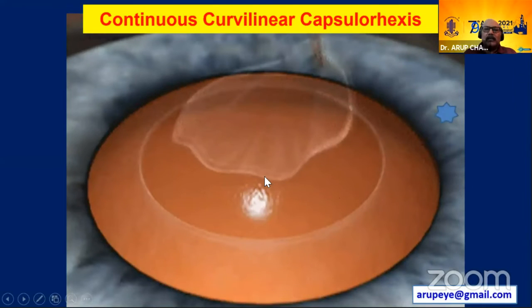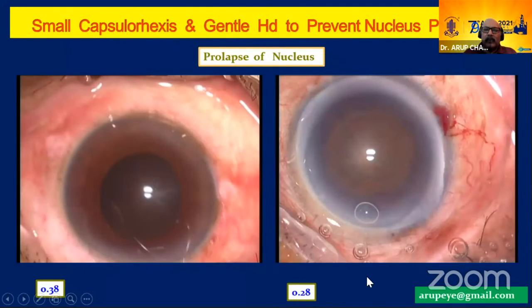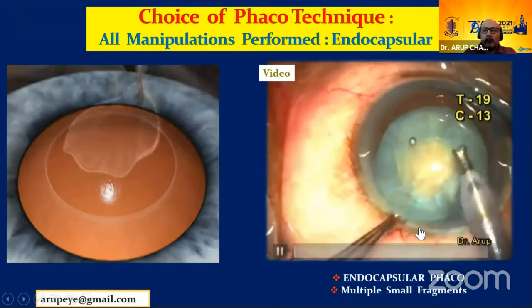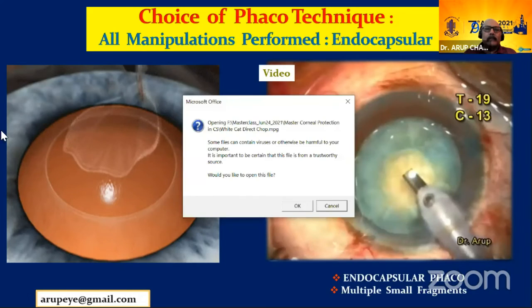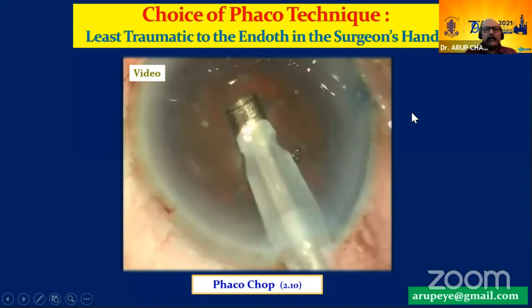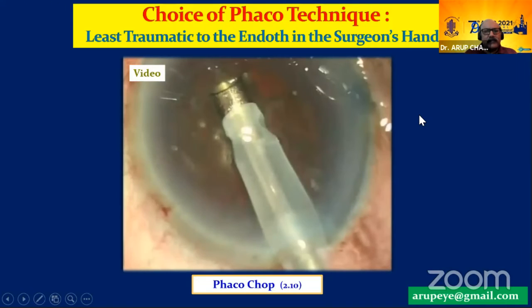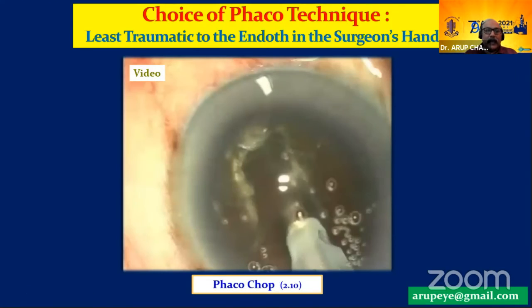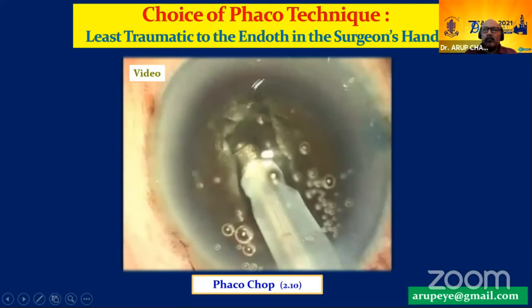Do a small rhexis. Make sure that all your manipulations happen within the capsular rhexis. The nucleus should not pop out of the capsular bag. All the manipulations should be endocapsular, so chopping definitely helps in this situation. As regards the surgical technique, use a technique which works best in your hand. If it is a direct chop technique, that's fine. If it is stop and chop, which you're very adept at and it works well in your hand, that is fine.